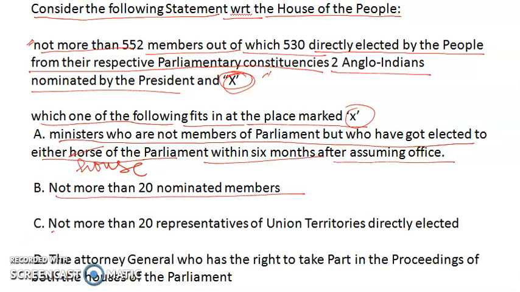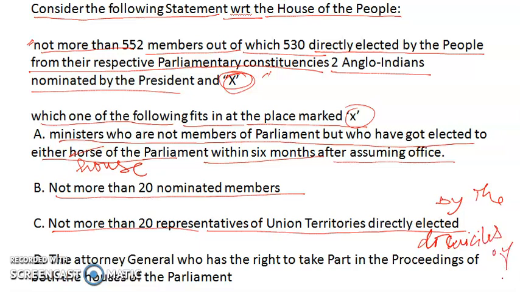Third option is not more than 20 representatives of union territories directly elected by the domiciles of UTs, union territories. And D option, the last option, is the Attorney General who has the right to take part in the proceedings of both the houses of the parliament.